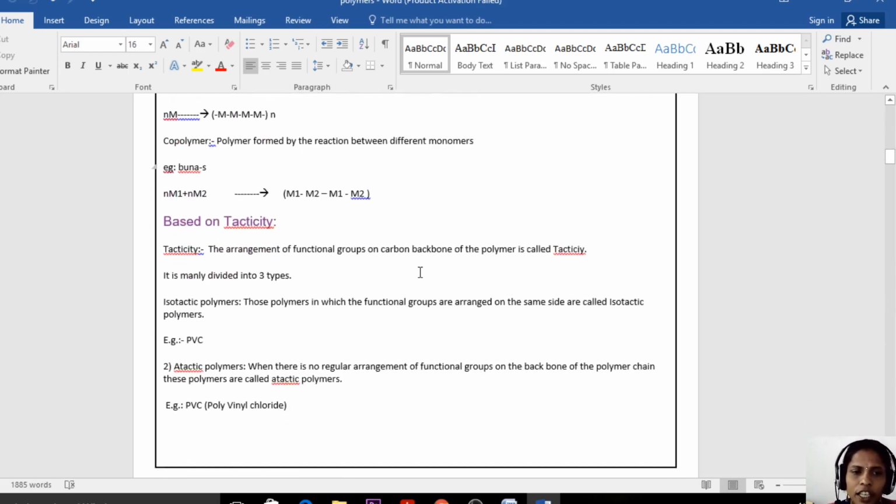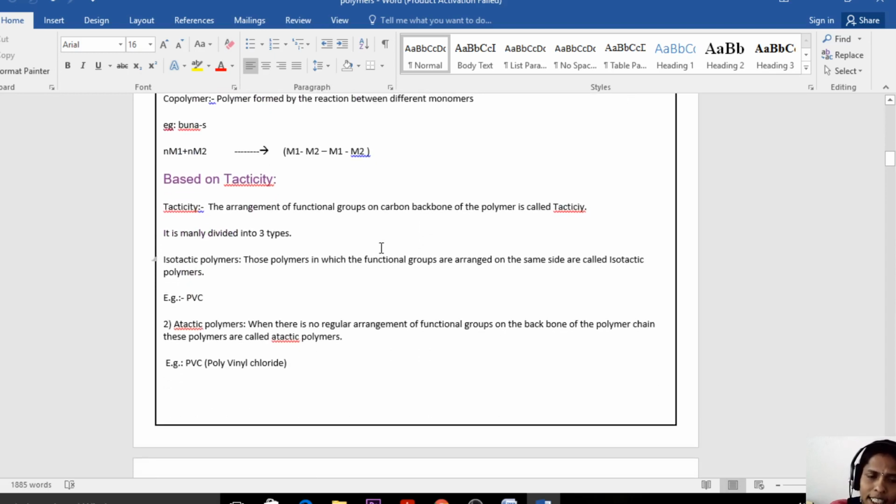The next classification is based on tacticity. But first, let us see what is meant by tacticity. Tacticity is the arrangement of functional groups on the polymer chain. The functional groups may be carboxylic acid, hydroxyl, that means OH, the alcohol group, or aldehyde, or amine group, or chlorine. These are called the functional groups.